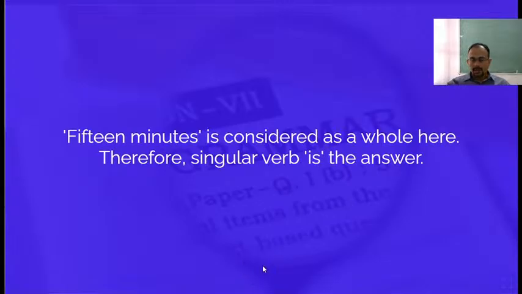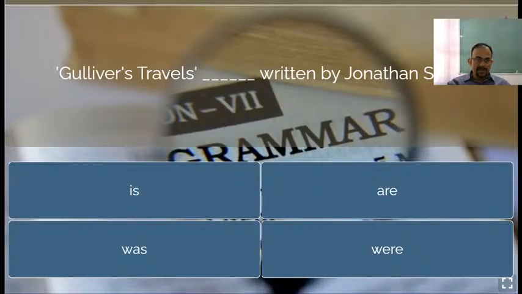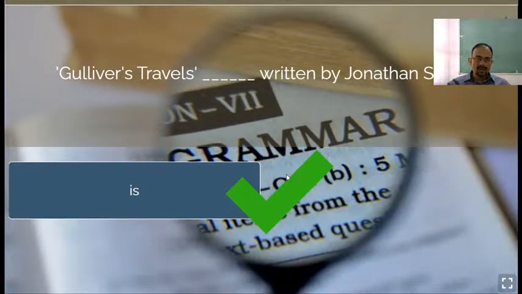Right. So next you see Gulliver's Travels. Gulliver's Travels is the name of a book. So Gulliver's Travels is written by Jonathan Swift. So it should be easier. Right. Next you see.